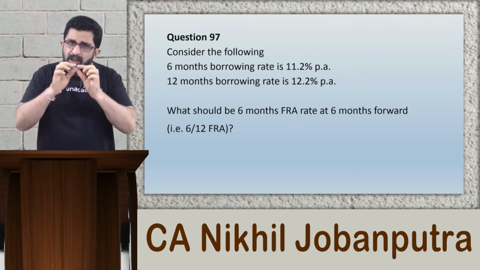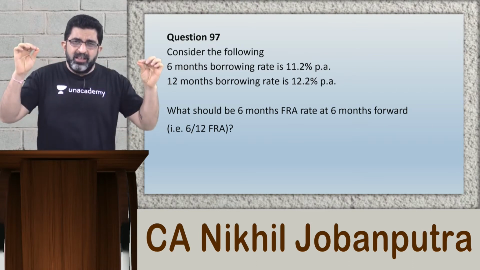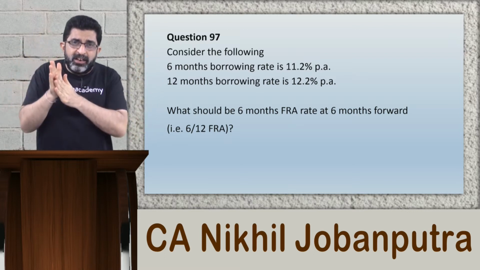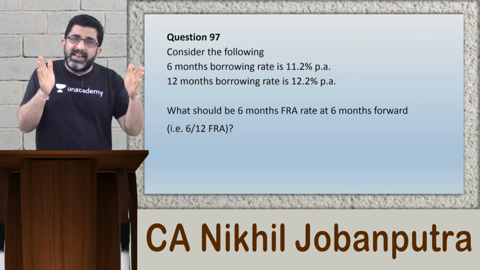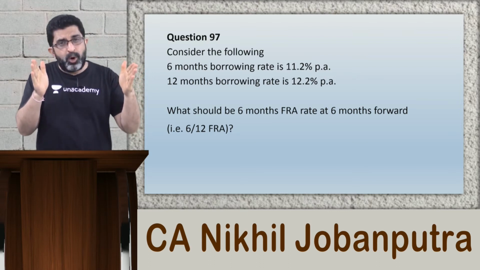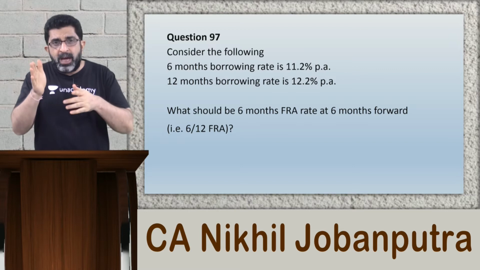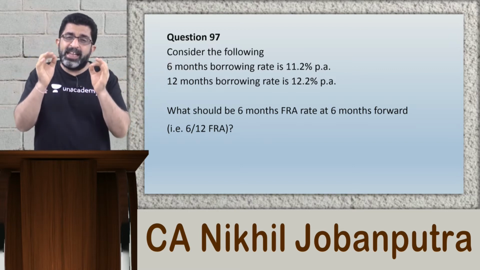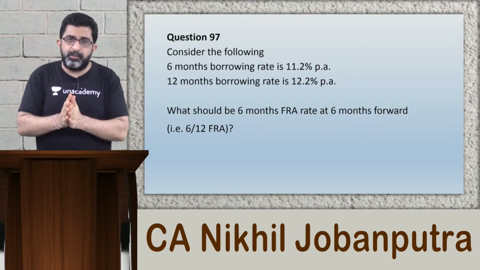If we draw a timeline, we can say from now, that is from 0 period to 6 months, the interest rate is 11.2% per annum, and from now, that is 0 period to 12 months, the interest rate is 12.2% per annum.